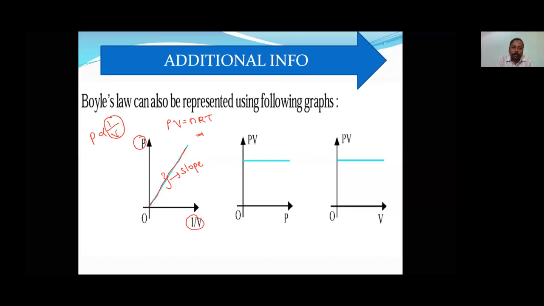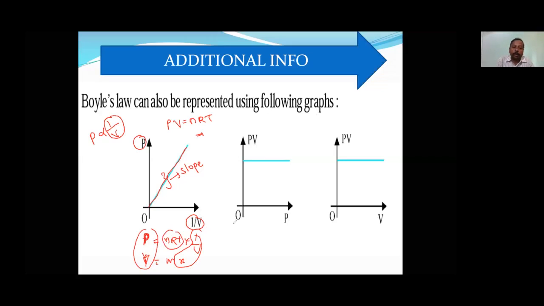That is not the thing. Okay. For this type of graphs there is a separate lecture. Okay. As it is a one shot, we have to just touch the things. Whatever the topic you have doubts on, you can go through the individual topics. Okay. And P is equal to nRT into 1 by V. So when you compare it with y is equal to mx, on the x-axis it is 1 by V, on the y-axis it is pressure, and the slope is equal to nRT.